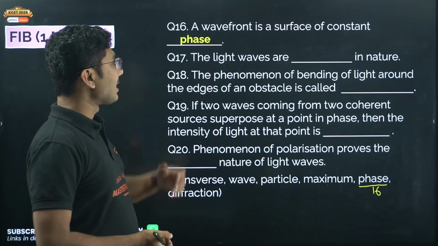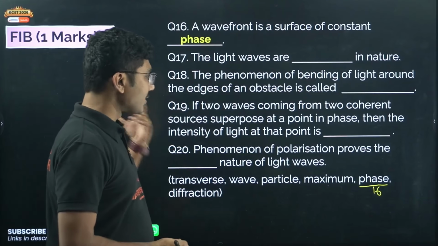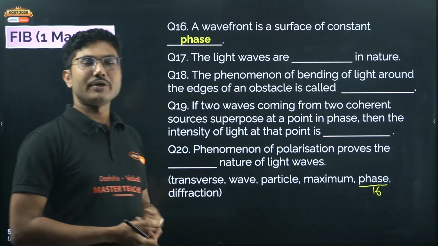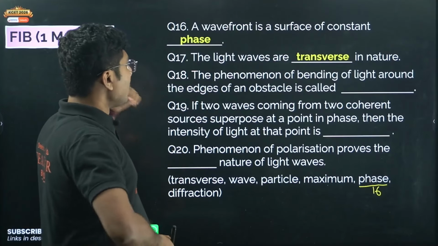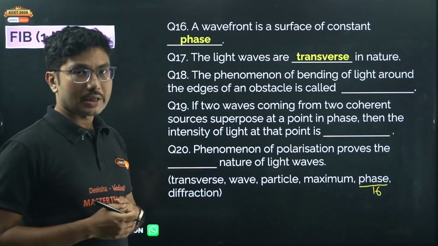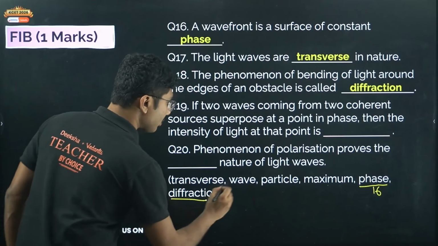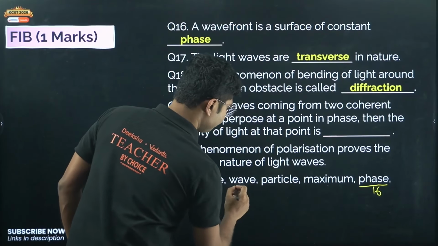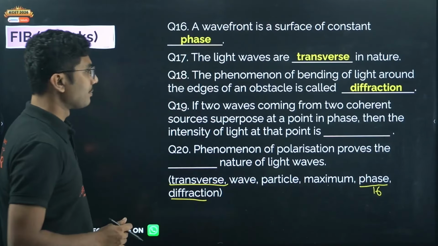The light waves are dash in nature. Let's see again. Light waves are transverse in nature. The phenomenon of bending of light around the edges of an obstacle is called diffraction. It is called diffraction. So these two are also done. Transverse and diffraction, these two are done.